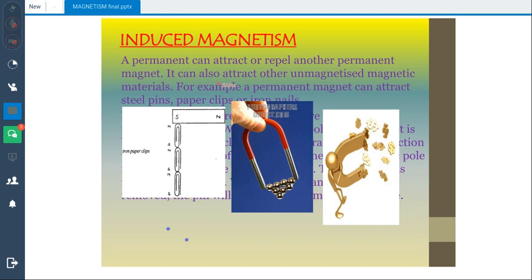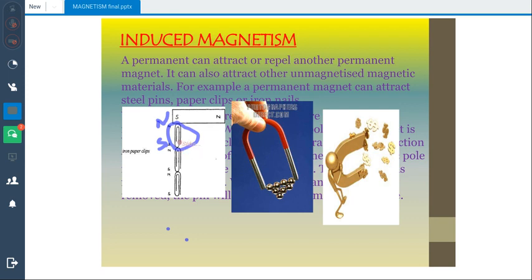A permanent magnet can attract or repel another permanent magnet. It can also attract any unmagnetized magnetic material. Now, for inducing magnetism in these paper clips, what will we do? We will attract these paper clips with this magnet. This side of the magnet is the south pole of the magnet. So obviously, the north pole of the paper clip will be over here, and the south pole will be here.